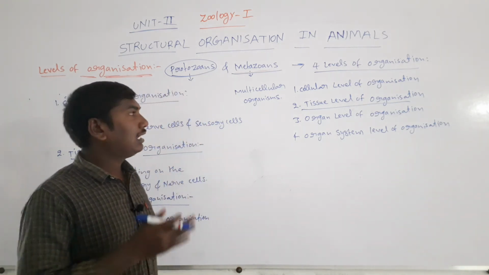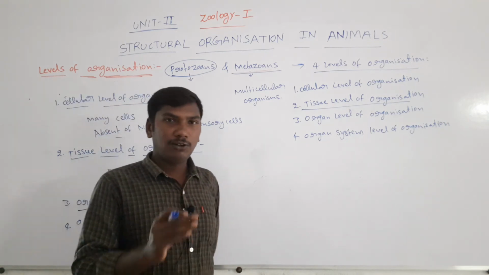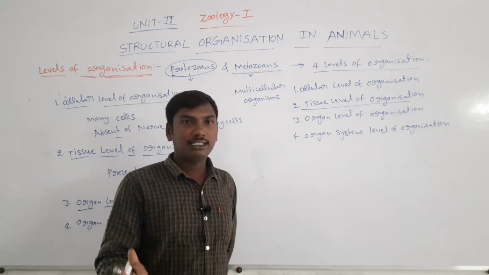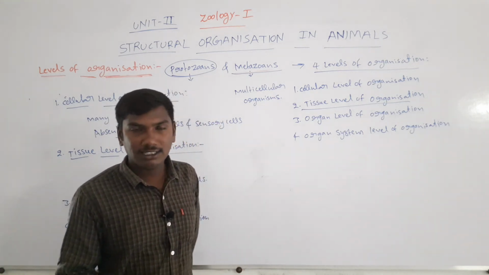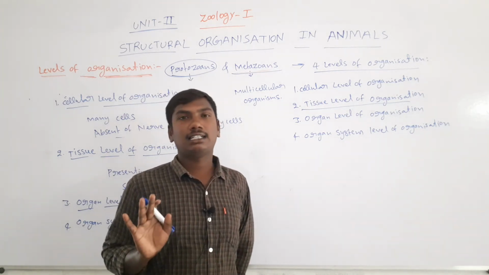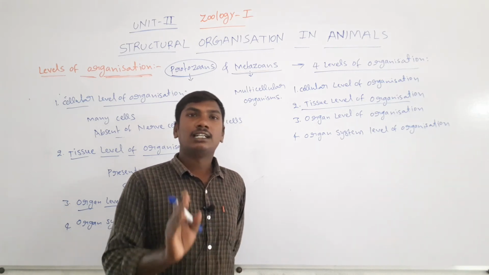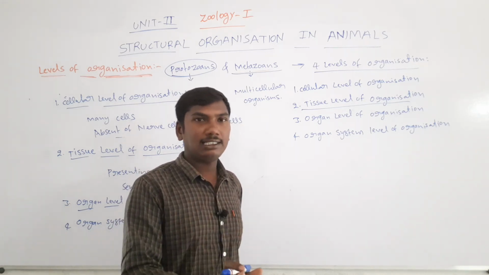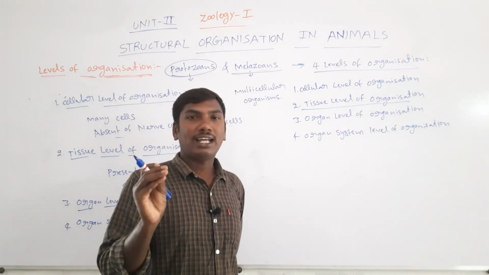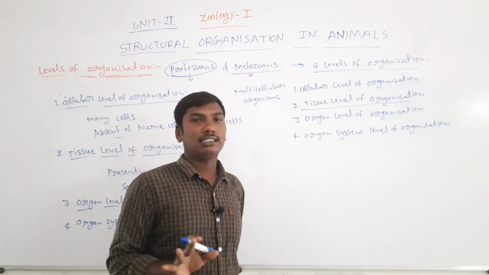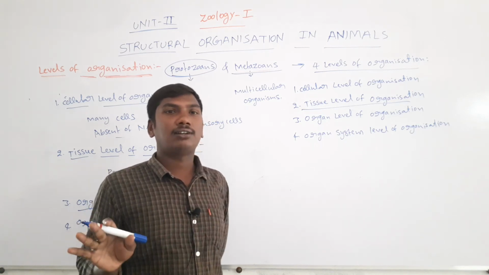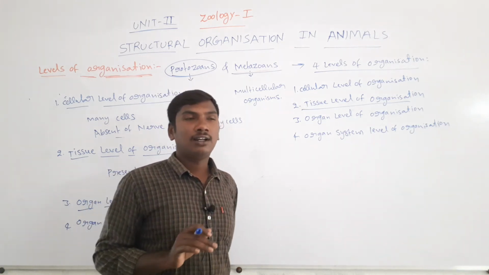Okay, to revise: the metazoans present four levels of organization. First is the cellular level, second is the tissue level, third is the organ level, fourth is the organ system level. Cellular level means the organism is made up of many cells with no connection, only loose aggregations of one cell to another, no formation of tissues. So they are called the cellular level of organization.